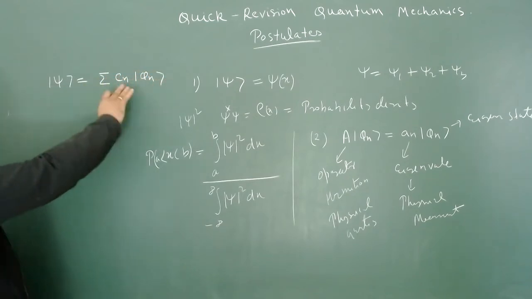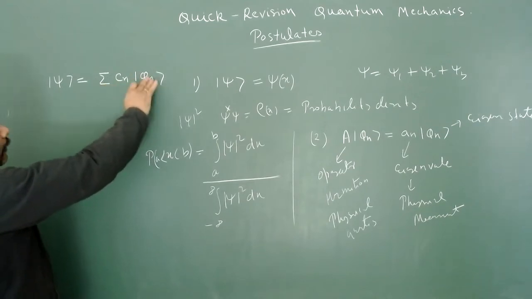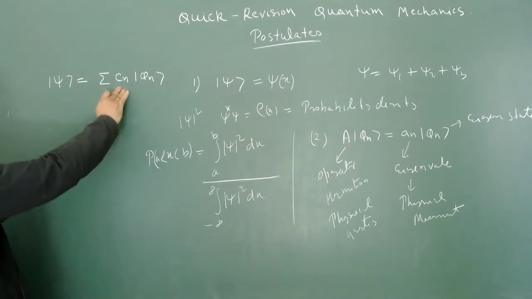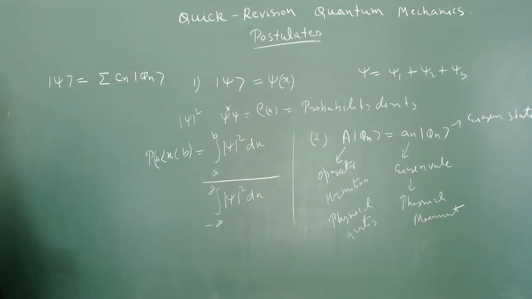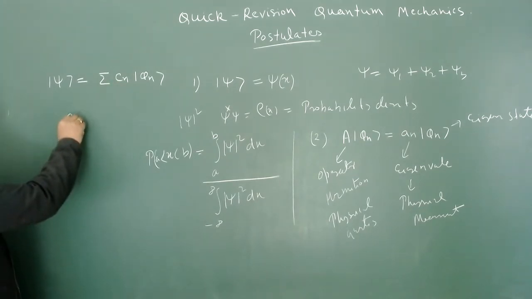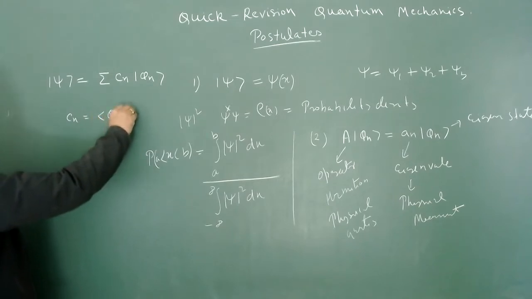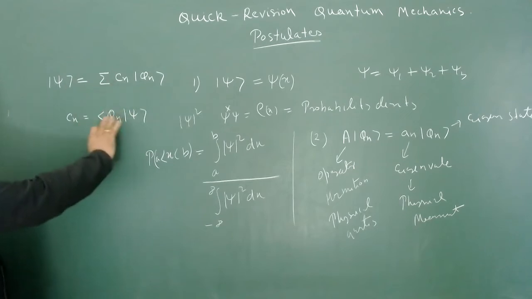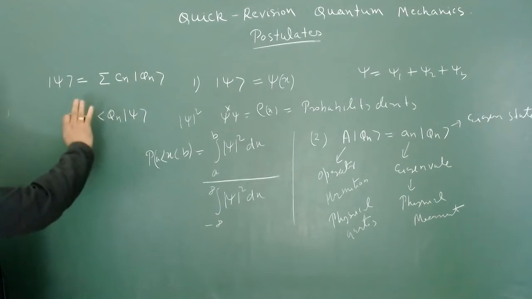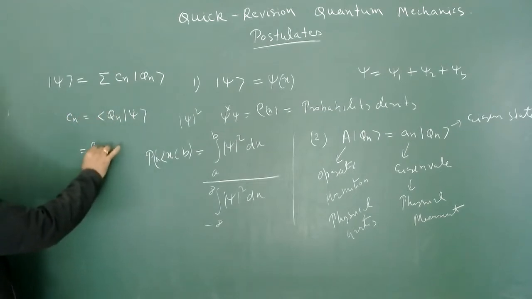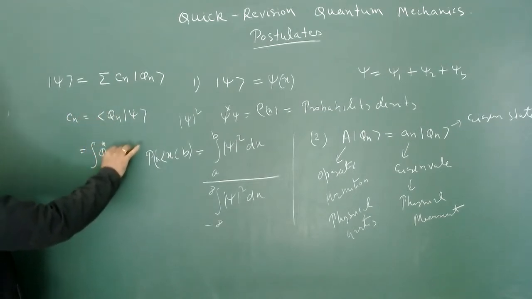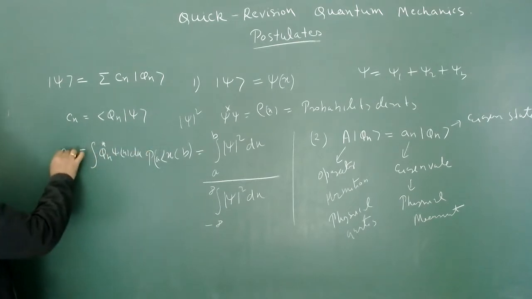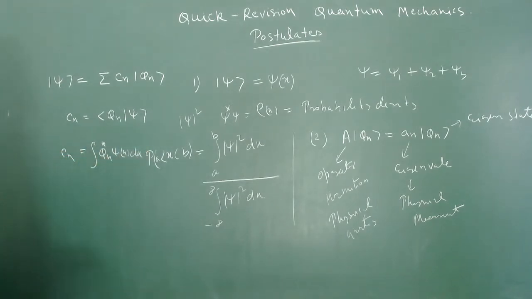So any state can be written in the basis of phi n, and this Cn, you know how we can calculate this particular value of Cn. This Cn is nothing but the scalar product between phi n and psi. So this is a very important thing. You can use it as a ket, as a vector, as a column matrix, and you can also use it as an integration: phi n star psi of x dx. So this is the value of Cn. You have to always keep this in mind. So this is all about postulate 2.